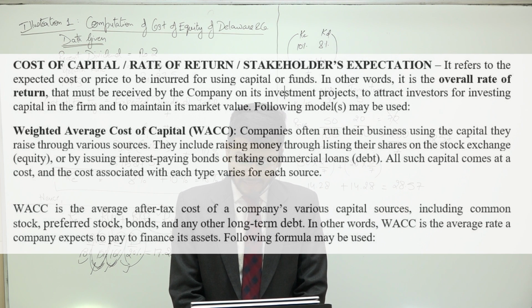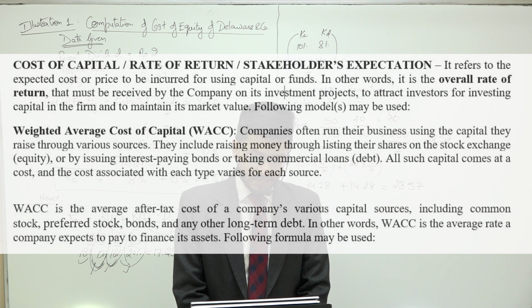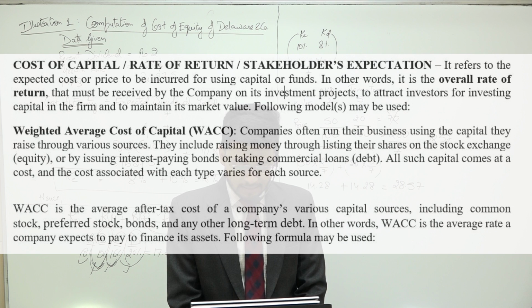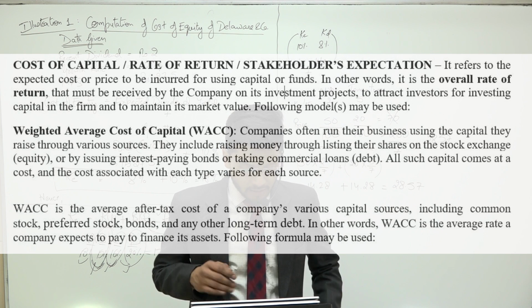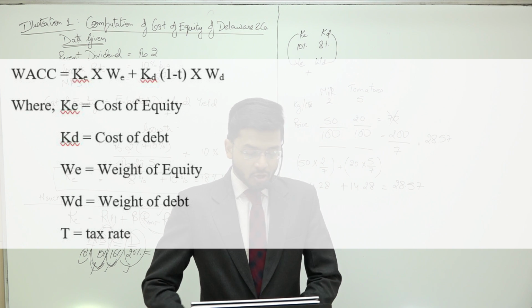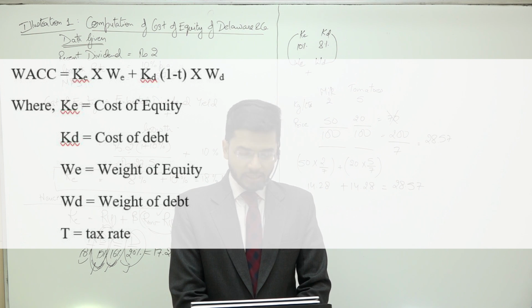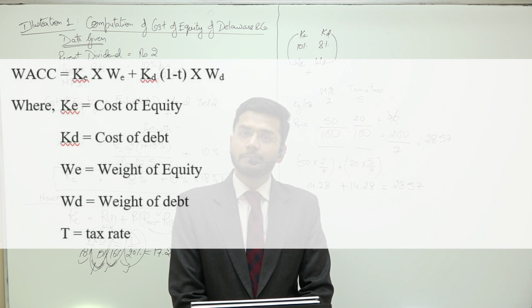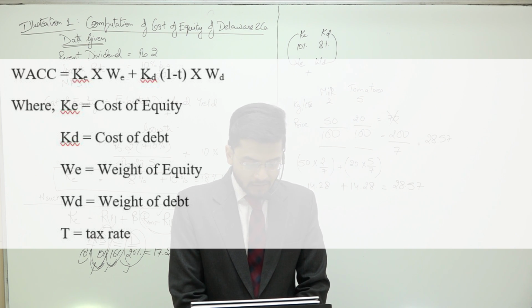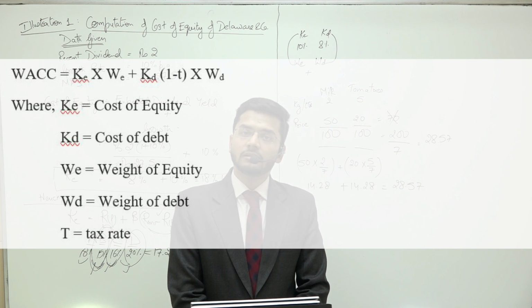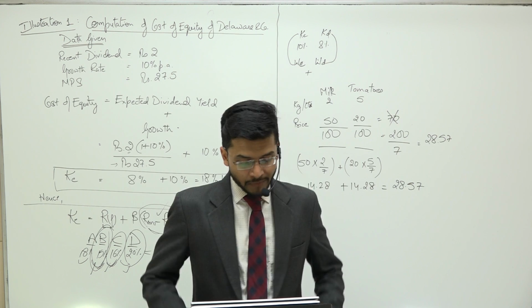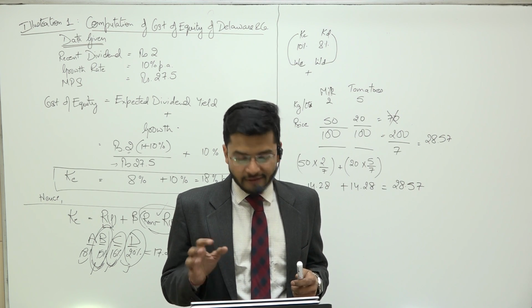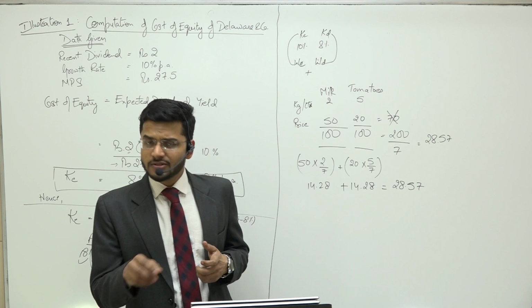In other words, weighted average cost of capital is the average rate a company expects to pay to finance its assets. The following formula may be used: weighted average cost of capital is equal to cost of equity multiplied by weight of equity plus cost of debt, net of tax rate, multiplied by weight of debt, where cost of equity, cost of debt, weight of equity, and weight of debt are as given. Okay, so this is the formula of weighted average cost of capital, which we have studied several times.